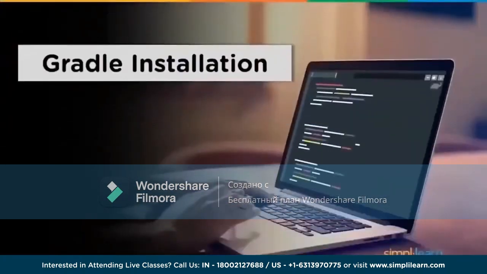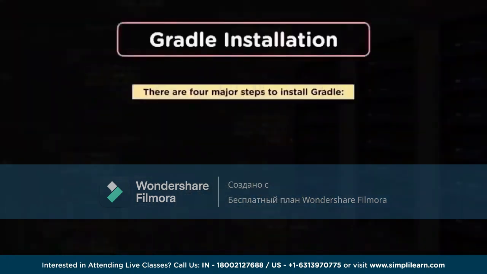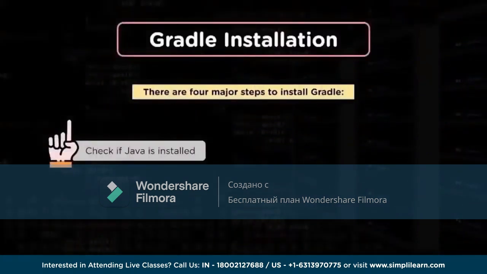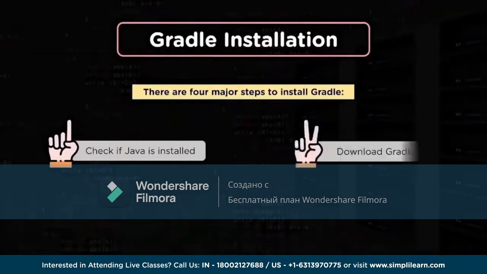Now let's talk about the Gradle installation, because this is a very important aspect, because when we are doing the installation, we have to download the Gradle executables, right? So let's see what the different steps involved in the process of the Gradle installation are. There are primarily 4 steps. The very first one is that you have to check if Java is installed. Now if Java is not installed, you can go to OpenJDK or Oracle Java, so you can install the JDK on your system. JDK 8 is what you can most commonly use nowadays, so you can install that.